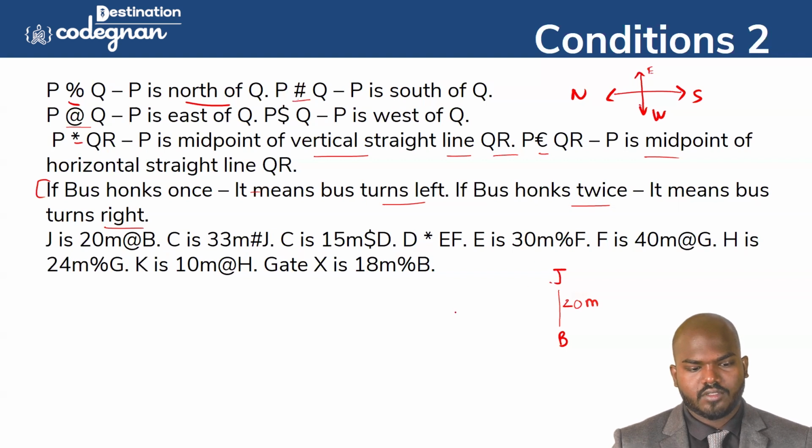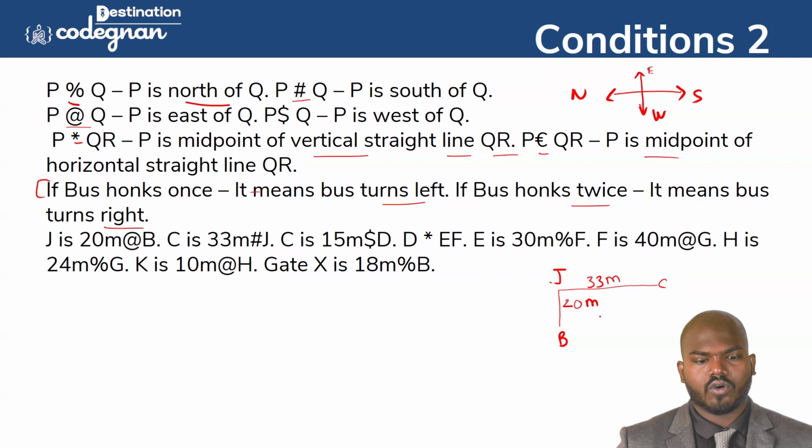That is to the J. Okay, then C will become like this, 33 meter. C is 33 meter south to the J. And C is 15 meter dollar D. What is the meaning of dollar? Dollar means west. C is in the west. Okay, so C is 15 meter west.